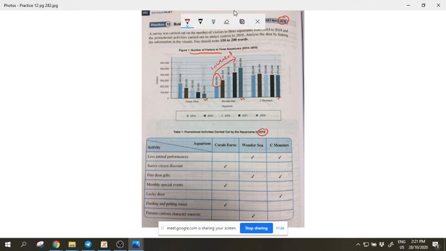Okay, gradually increased. So this is one analysis already. Increased. You can talk about every single year. It gradually increased to 2900 in 2015 to 3. You can mention every single year if you want. But if, let's say, not enough space, then you just mention one time only lah. Maybe just one over here and then another one over here.